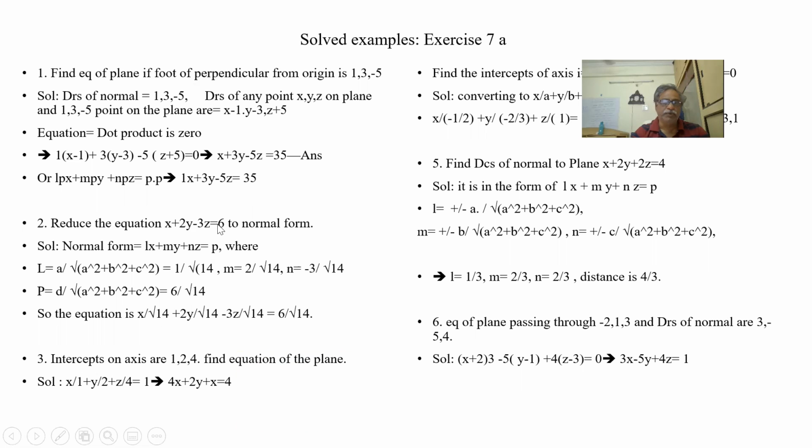This is in the DR's form. This is in the DC's form. Direction ratios of normal and direction cosines of the normal. Okay.